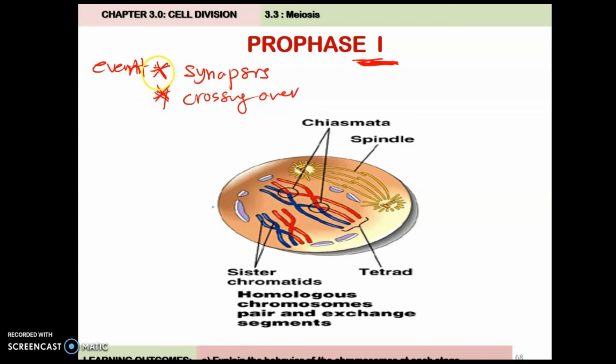Okay, these are the two important events that must be mentioned during Prophase One. Synapsis occurs, which is the process of pairing up of homologous chromosomes. Okay, and then the crossing over occurs at chiasma. Crossing over is the process of exchange of genetic material between non-sister chromatids of homologous chromosomes.